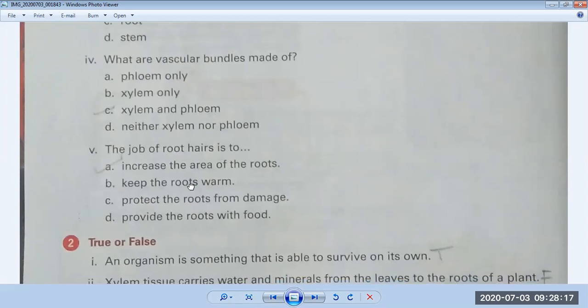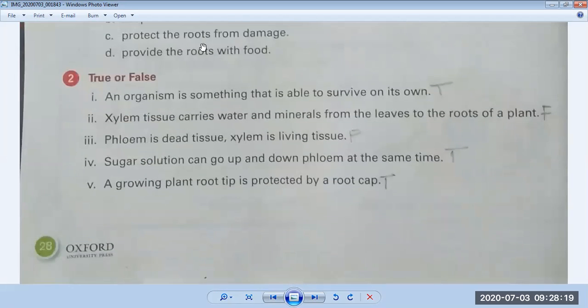Now come to true and false. Okay. Question number 1. An organism is something that is able to survive on its own. This is true. An organism is called a living thing when it has an ability to grow itself, when it shows movement, when it gives response, when it needs food, when it can move from one place to another. So it has an ability to survive on its own. This is true. Now come to question number 2.